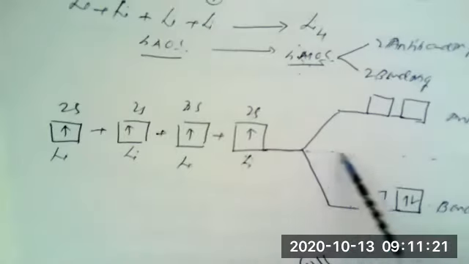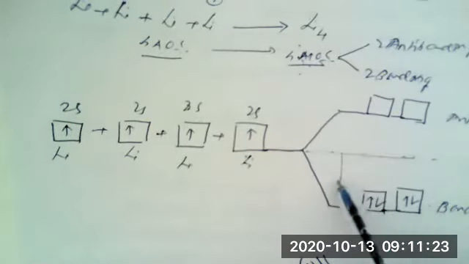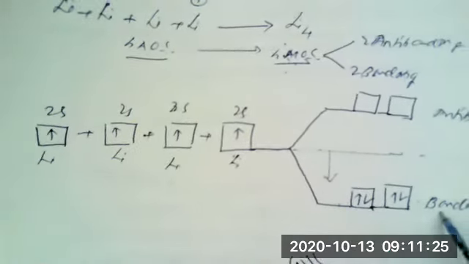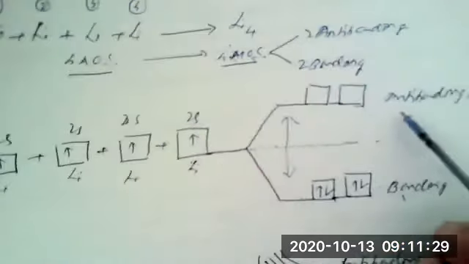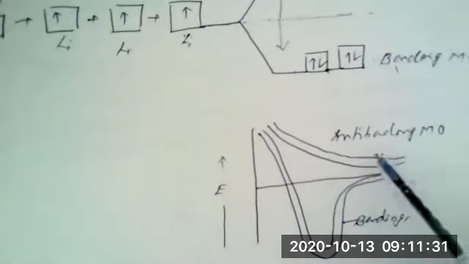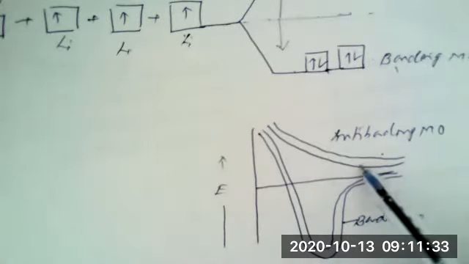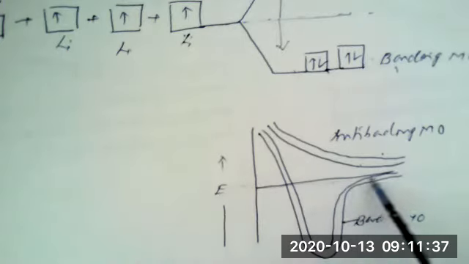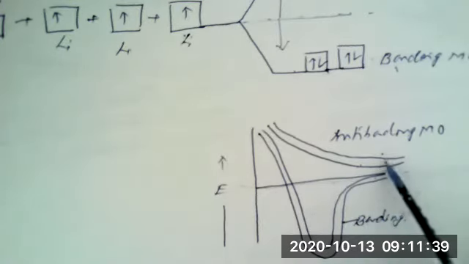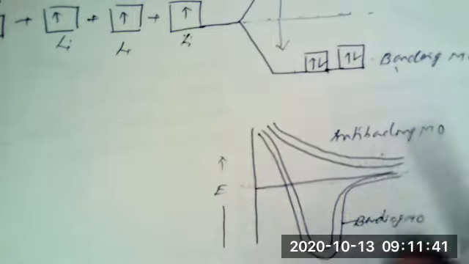So this is the average or mean energy, below which these molecular orbitals are known as bonding, and above this average energy are known as anti-bonding molecular orbitals. So those molecular orbitals which have higher energy than the average are known as anti-bonding, which are also two in number.